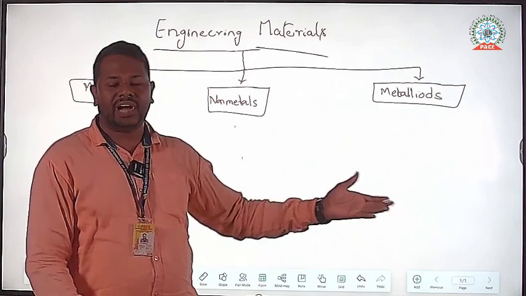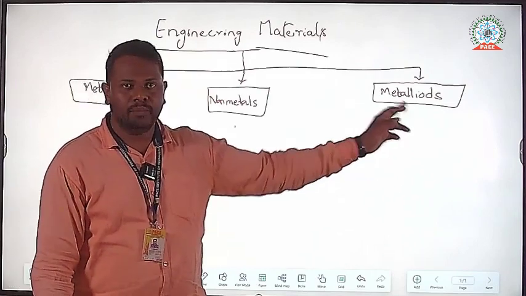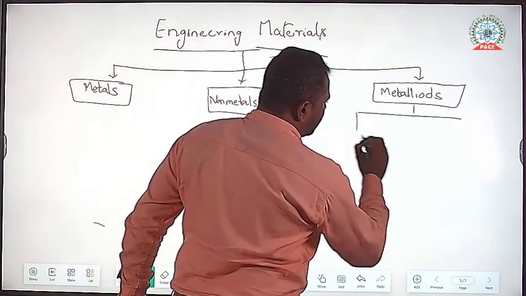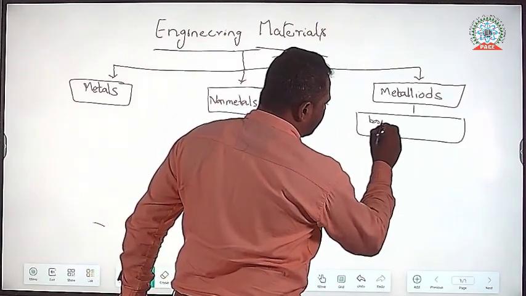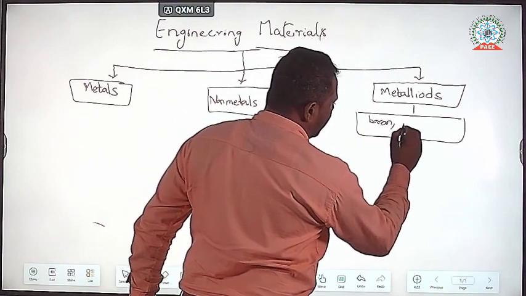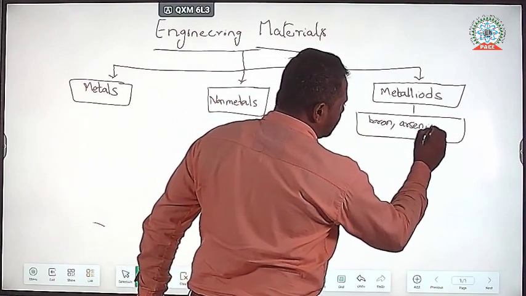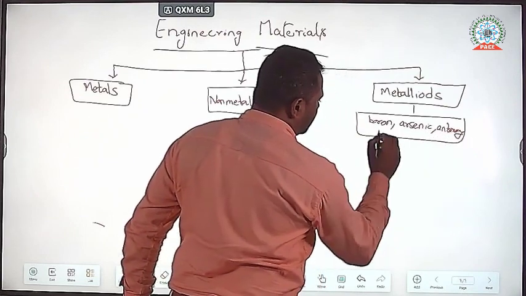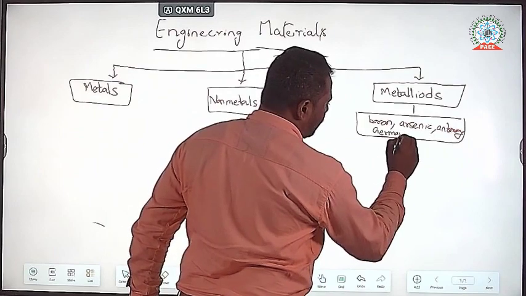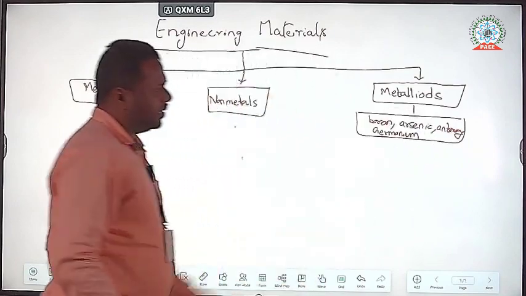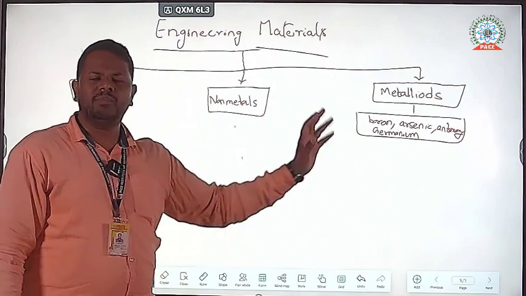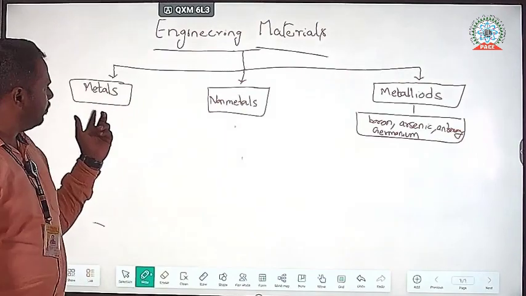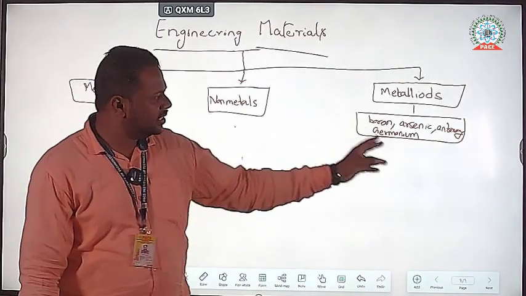Metalloids are boron, arsenic, antimony, and germanium. In industry, complete production is done based on metals and non-metals only. These metalloids are not taken as an input for production in industry.